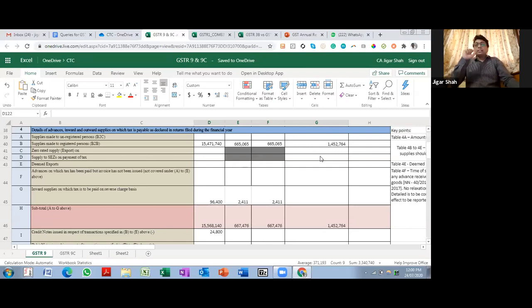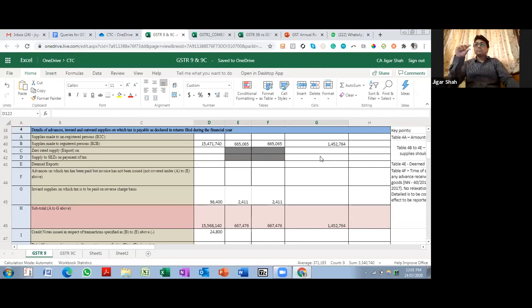As I said, when you prepare table 4, there will be two types of transactions. One, if you have paid the tax, by that I mean the details as per 3B, because you are paying tax through 3B. So all your details as per 3B should go over here. The total tax payable as per 3B, if there is no discrepancy, will match over here.